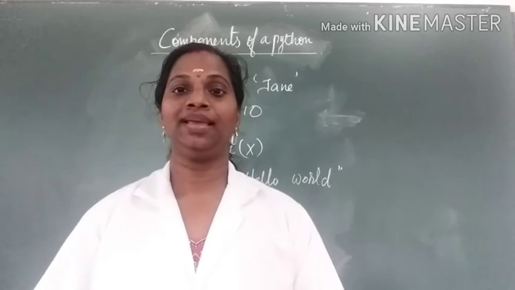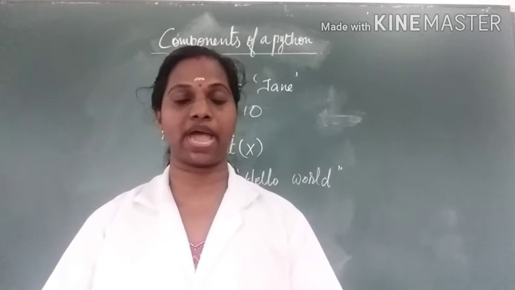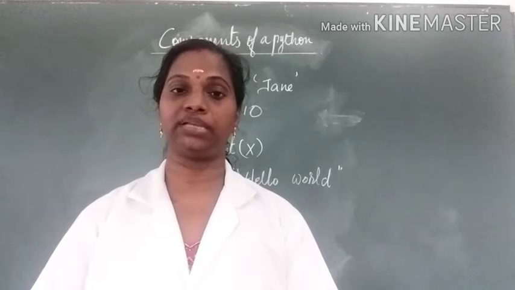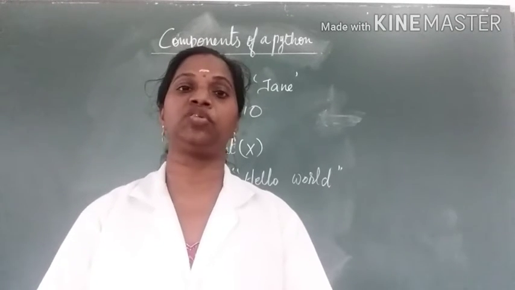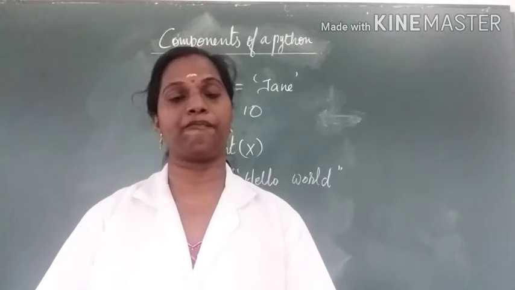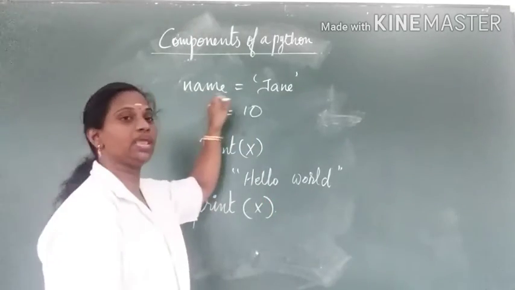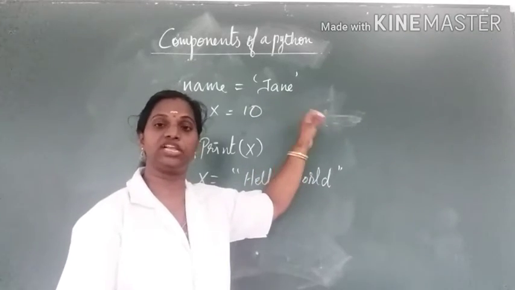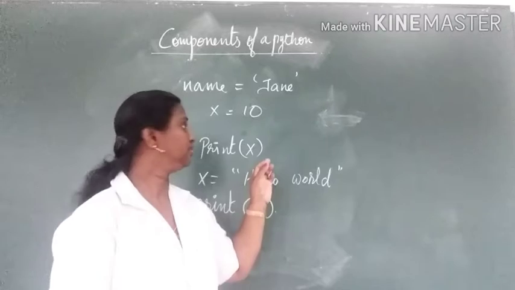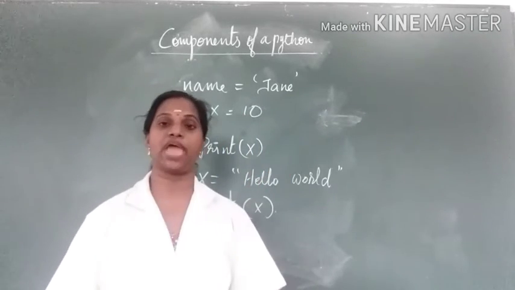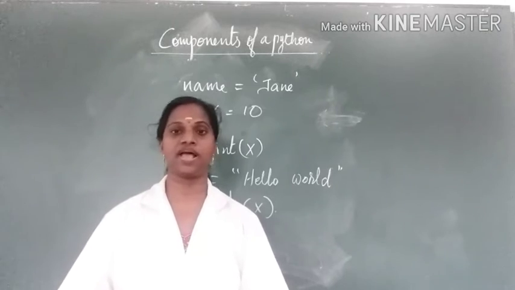Next one is variables and assignment. Do you know what is meant by a variable? What is its role in a Python program? Variables are the storage locations or storage spaces to store some values. See children, here we have some instruction, that is name is equal to Jane. So this Jane is stored in the variable name. Then x is equal to 10, that is the value 10 is stored in x. These are different types of assignment.